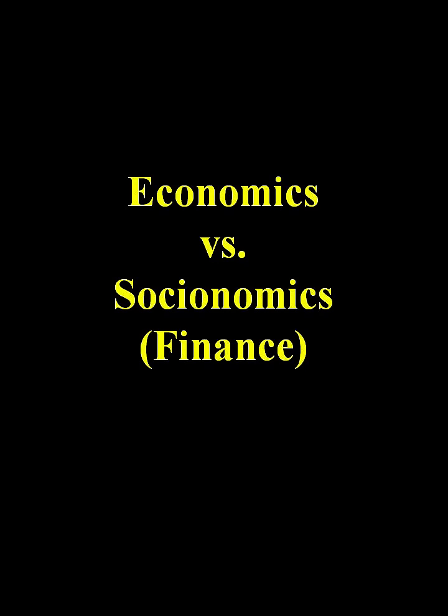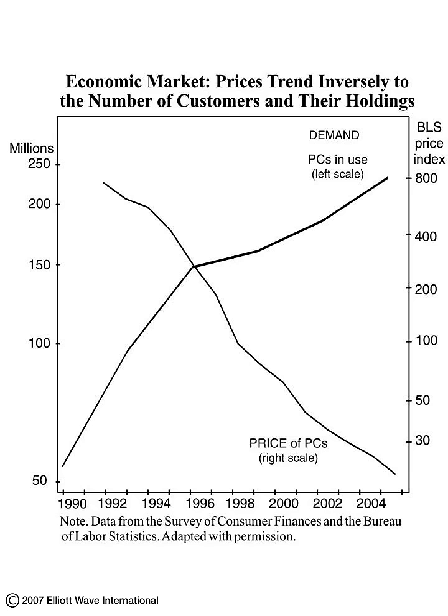The difference between economics and socioeconomics, which includes finance. Most people who study economics know about the law of supply and demand, which basically is that when the price of something goes down in the economic marketplace, generally people are more interested in owning it, and the demand, that is the number of people who want it, goes up.